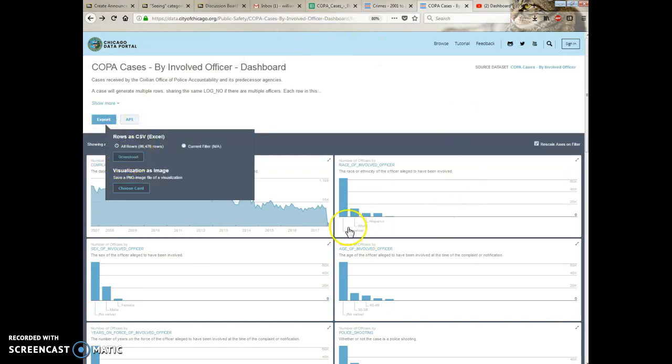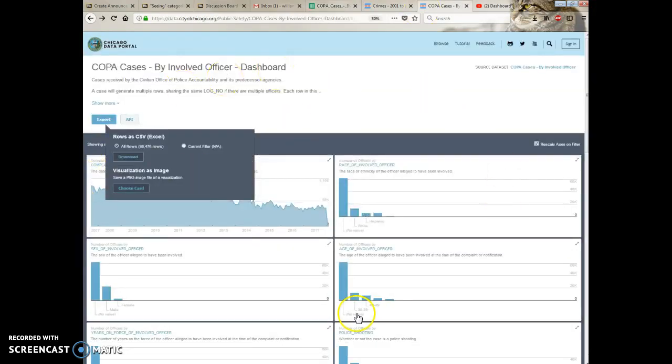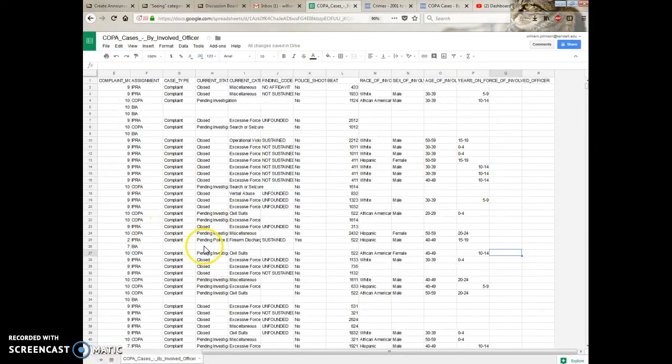I've already done that. And then you need to open that downloaded file in either Excel, or I'm going to do it in Google Sheets. If you're not sure how to access Google Sheets, I'll walk through that at the end of the slideshow. However, what I need you to know right now is to open the data that you download from the data portal in a spreadsheet, either Microsoft Excel, or I'm going to show you later in Google Sheets.